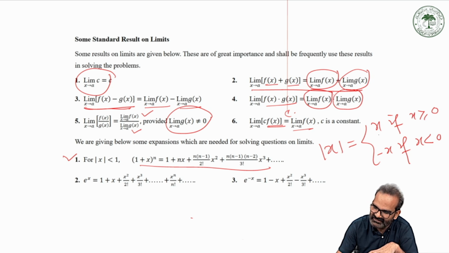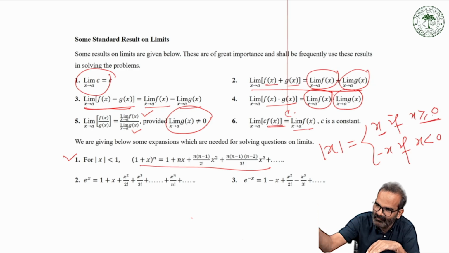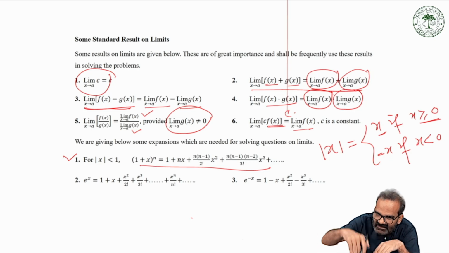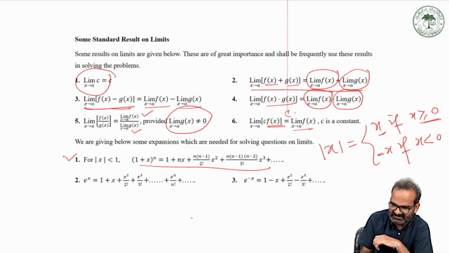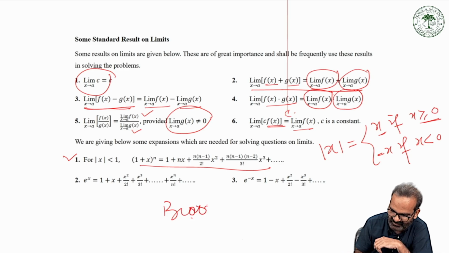Mod of x will remain x itself if the value of x is 0 or above, and it gets converted to minus x if the value of x is less than 0. So this expression is known as the binomial expansion, a very famous expansion.